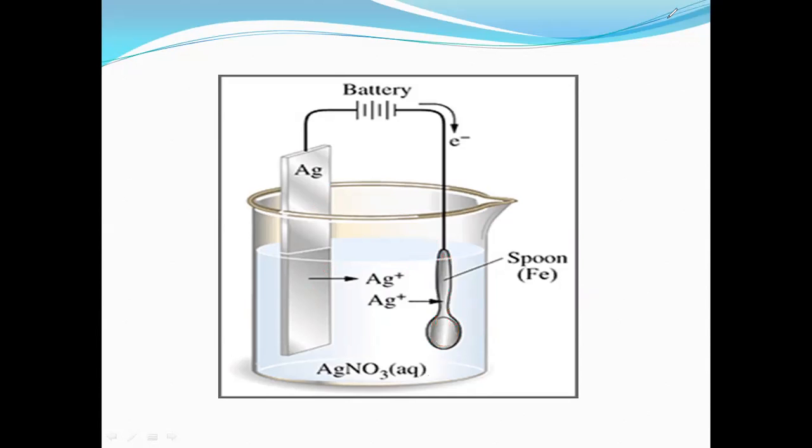And it is also known to be a part of corrosion controlling methods. That means iron is completely covered with the silver. Corrosion may not take place on the iron. Instead of iron, corrosion takes place on the silver. So a metal surface is protected by coating with another metal.